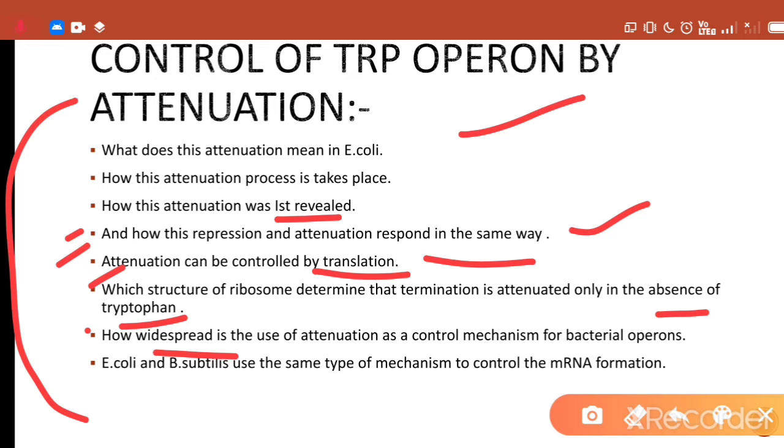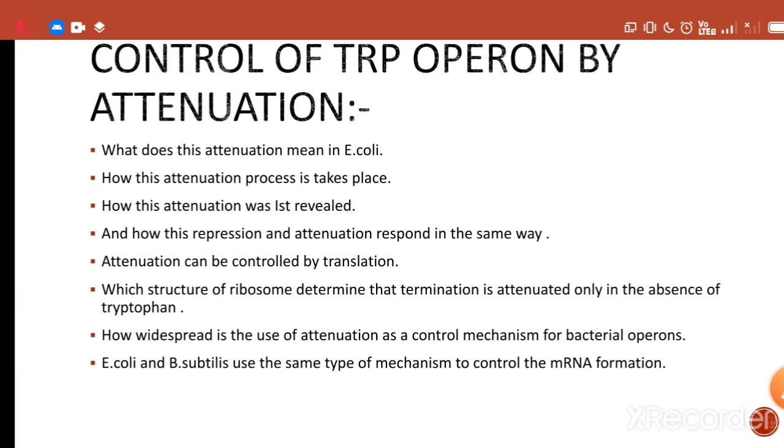So we are going to talk about this also in my video. And the last point is whether E. coli and Bacillus subtilis use the same type of mechanism to control the formation of mRNA polypeptide. So these are the points which I am going to include in this part of my video.